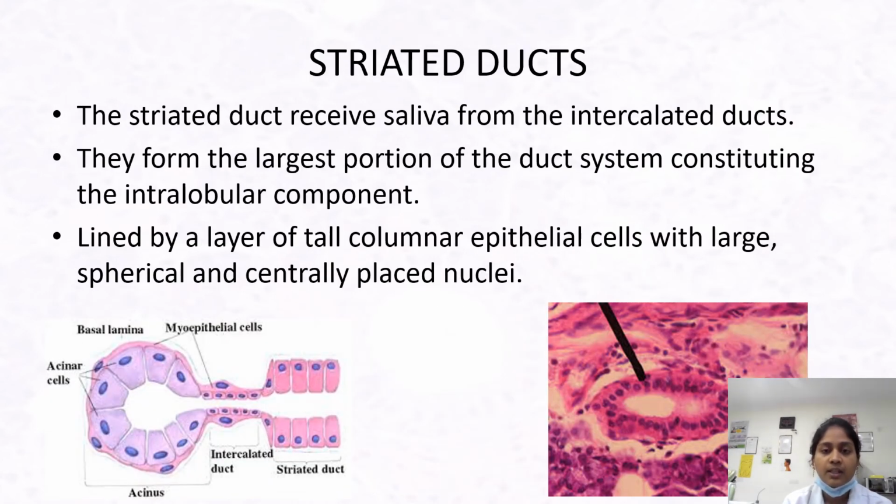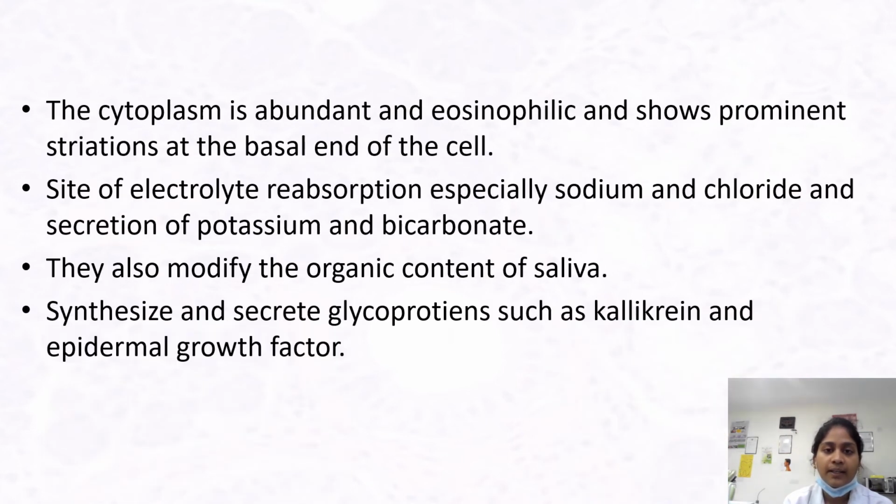Striated ducts receive saliva from the intercalated ducts. They form the largest portion of the duct system, constituting the intralobular component. It is lined by tall columnar cells with large spherical and centrally placed nuclei. The cytoplasm is abundant and eosinophilic and shows prominent striations at the basal end of the cell.